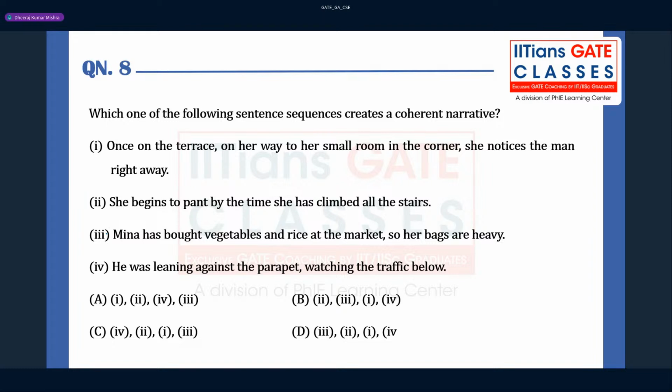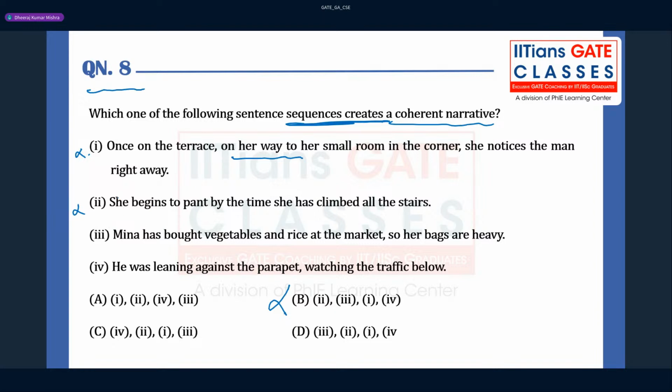What is there, guys? This question was asked from kind of coherent narrative again. Which one of the following sentence sequences creates a coherent narrative? Okay, so you see here, guys, "once on a terrace on her way." This cannot be the first statement, because who the passage is talking about, we don't know, right? C can also not be the correct one, right? Because C, who is C? First of all, we need to know.